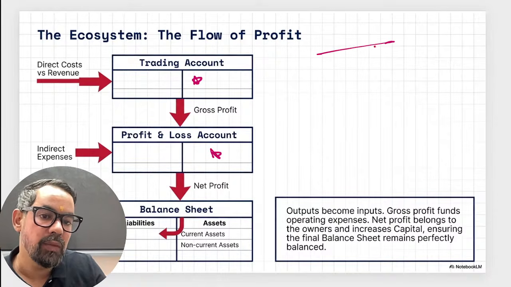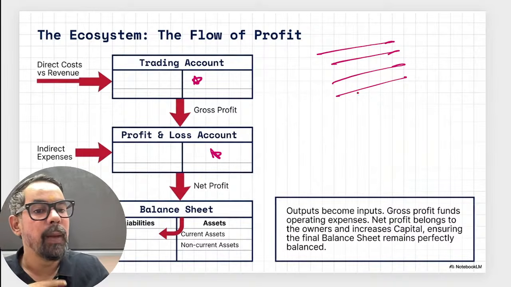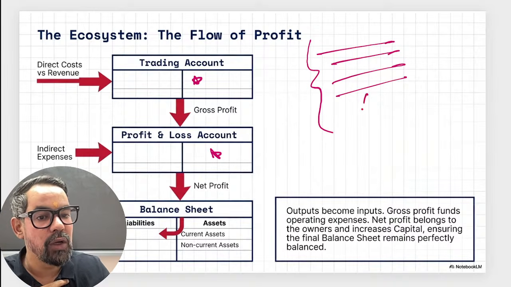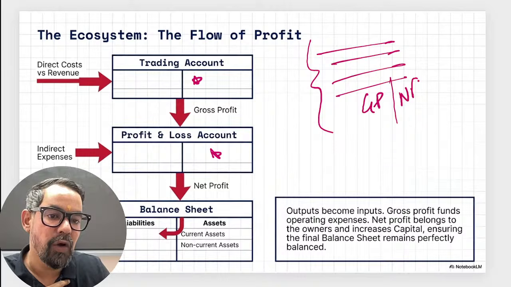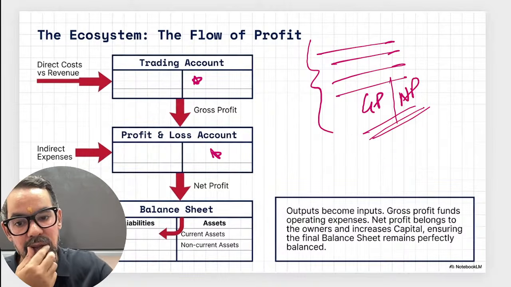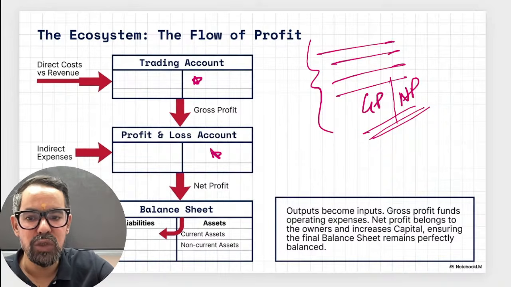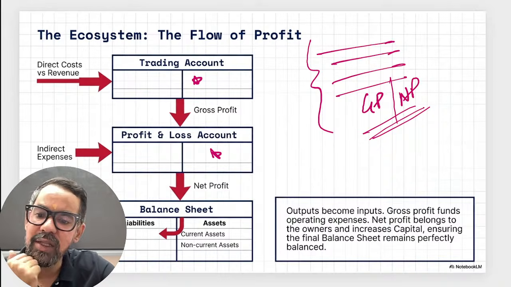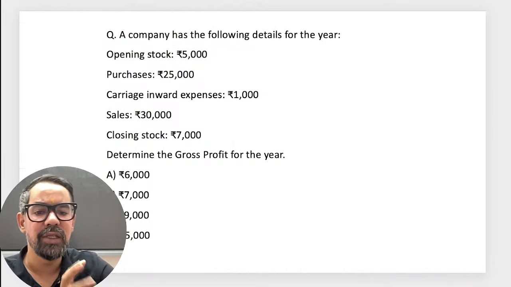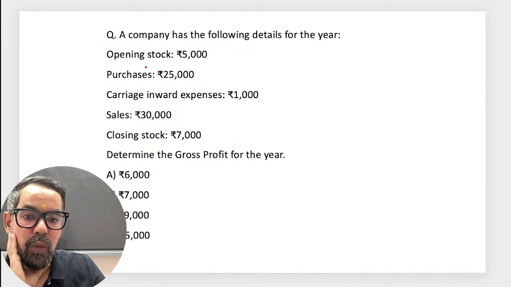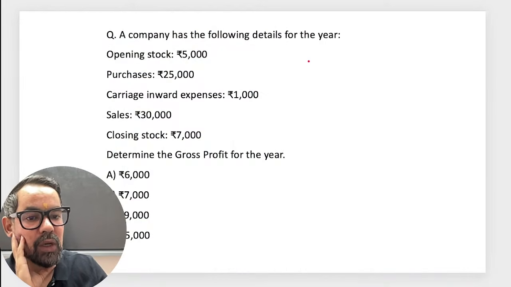They'll give you some entries, and based on this, they'll ask you to calculate the gross profit as well as the net profit of the enterprise, right? So mostly it will be around numericals, okay? Most of the time you can expect numericals around this particular one. So basically, how do we calculate gross profit?